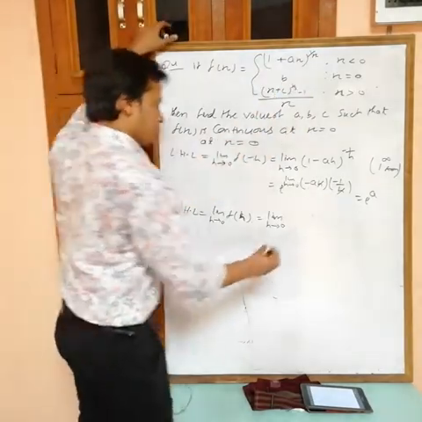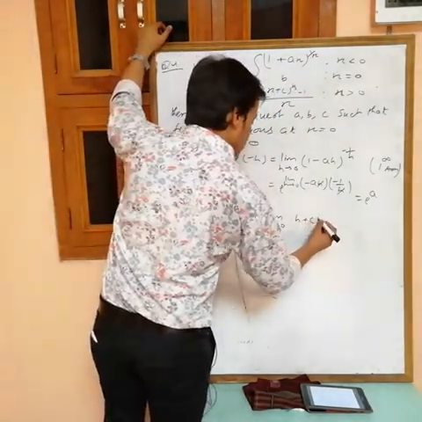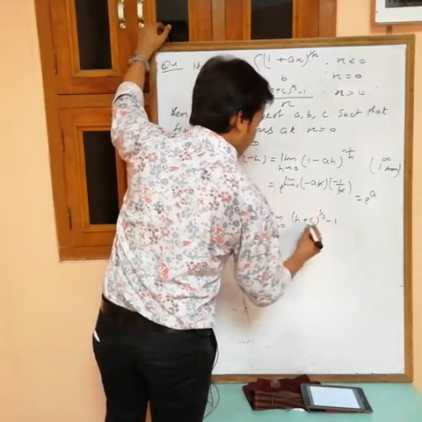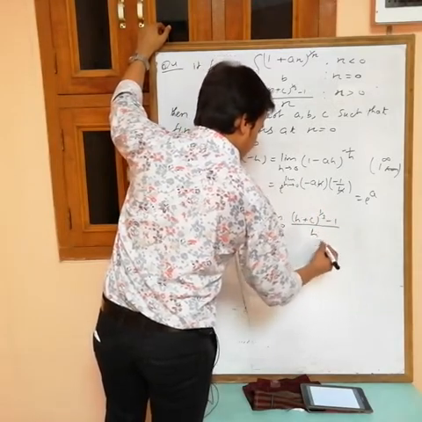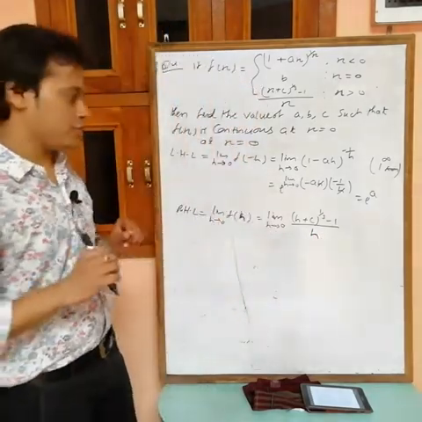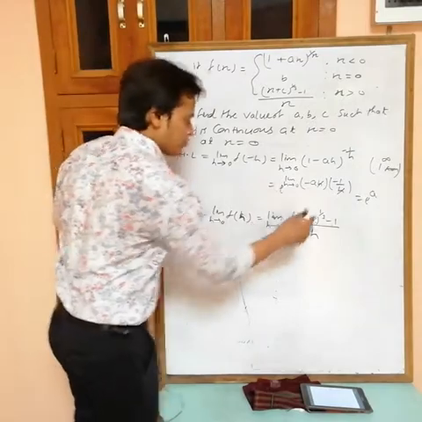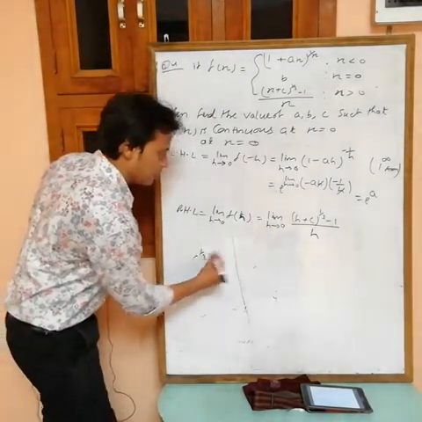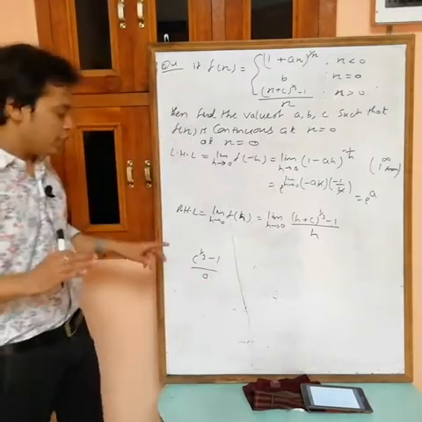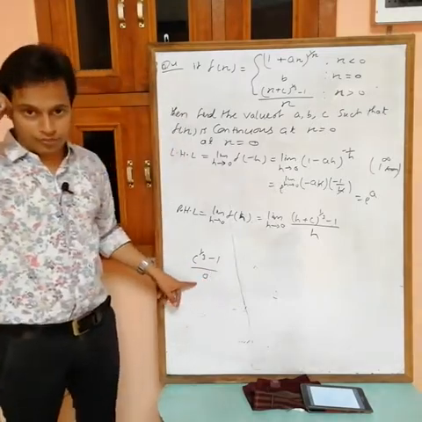Put in this one: (h plus c) power 1 by 3 minus 1, all by h. Okay, now see, if you put h equals to 0, we are getting c power 1 by 3 minus 1, divided by 0.